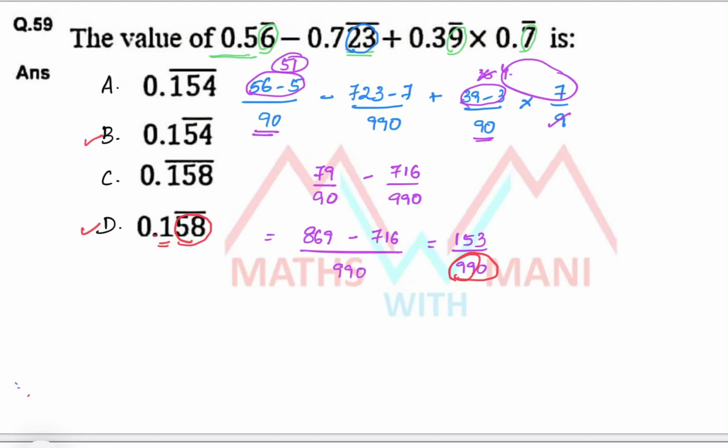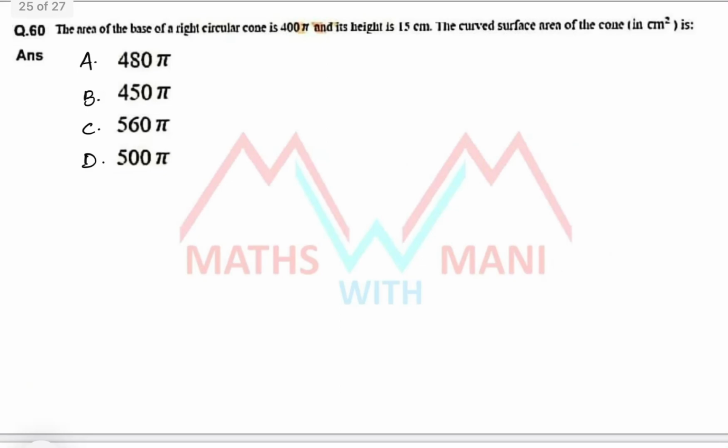But here 153 can be written as 154 minus 1 by 990. So it can be written as how much? 0.154 dot bar. So that's why what is the correct answer? Second option is the correct answer, not the fourth option. Clear? I hope all of you understand this. It is very, very important, and it takes a lot of time to solve it when you don't know this type of thing. Clear? And next, 60th one.